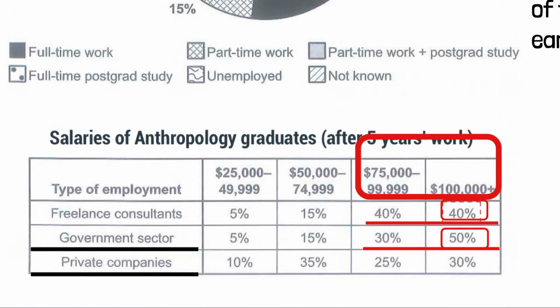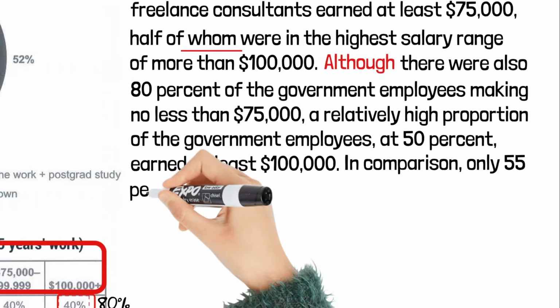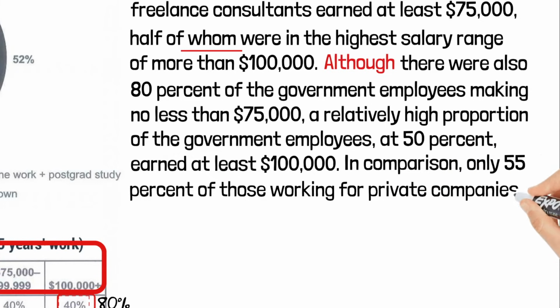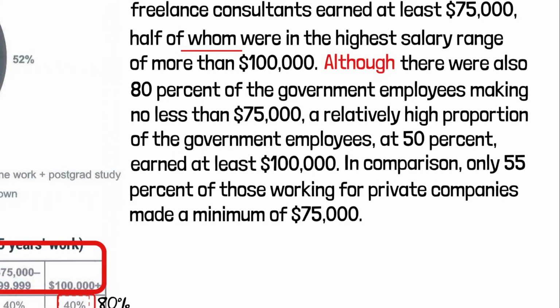Now, when we report the privately employed graduates, we can just say only 55% of them made at least $75,000. We don't need to point out only 30% were in the highest salary range. This is because this 55% alone already shows that this sector pays less than the other 2 sectors, since we've already said the other 2 sectors both have 80% of the graduates making at least $75,000. In comparison, only 55% of those working for private companies made a minimum of $75,000.